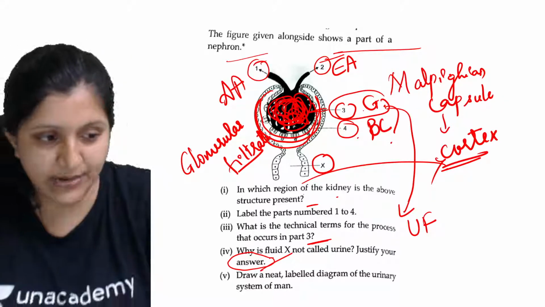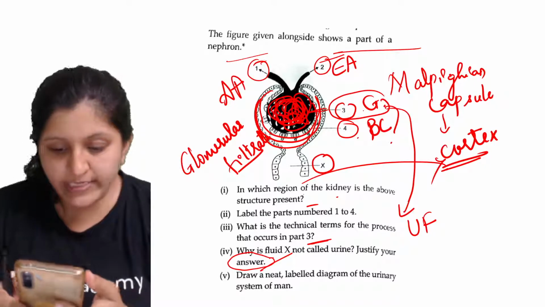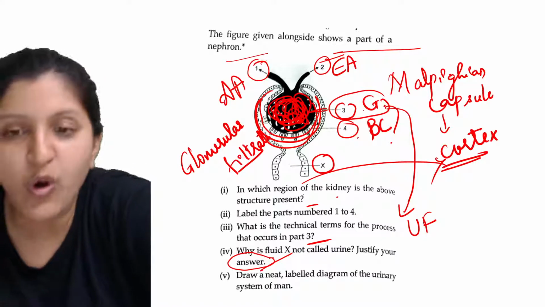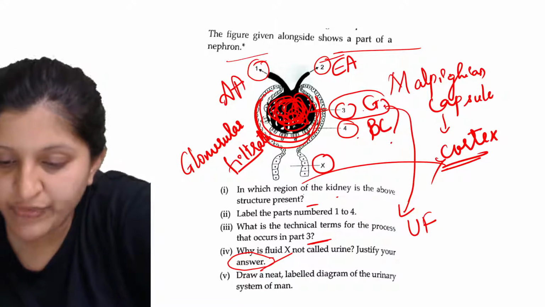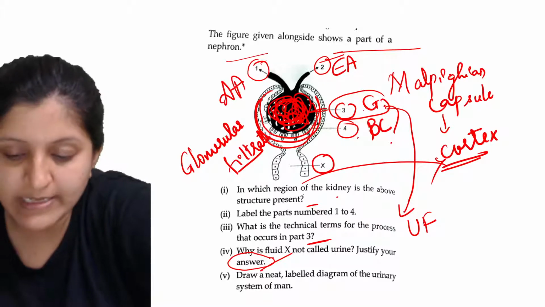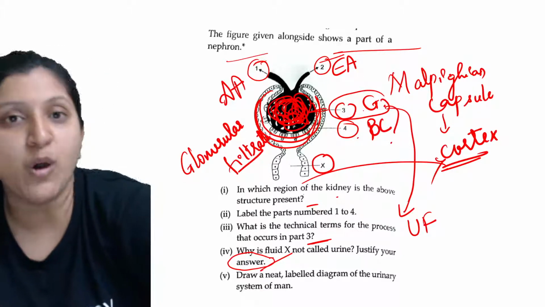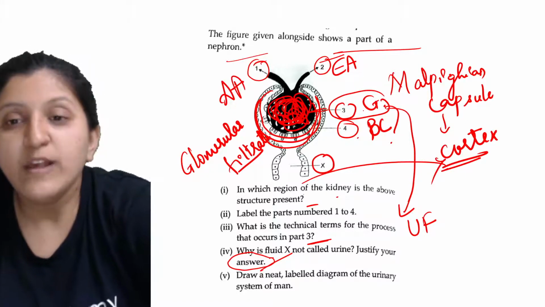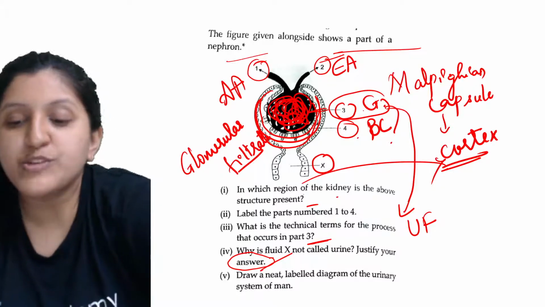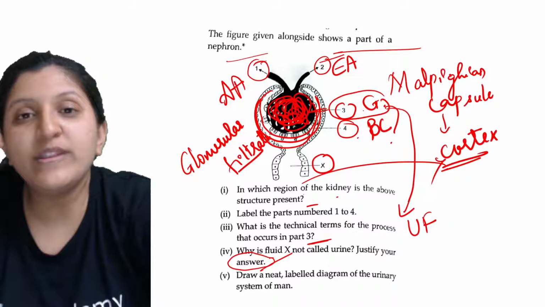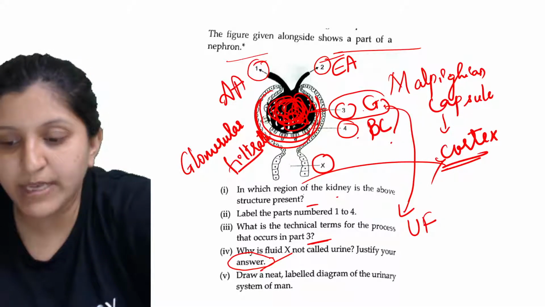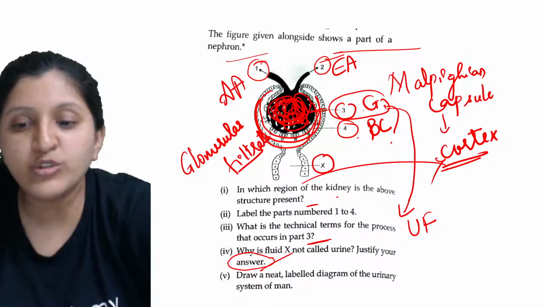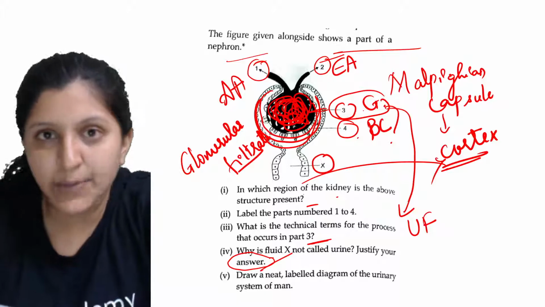Yes, that's right. The liquid is a very dilute solution of essential ions and elements like calcium and sodium. So all the salts will be there, and what needs to be absorbed is absorbed by the PCT. Filtration has already occurred, so it has entered; now this has to be absorbed, taken back into the blood so that the normal concentration of the blood is maintained. Where exactly does this occur? The maximum amount of reabsorption is in the PCT.